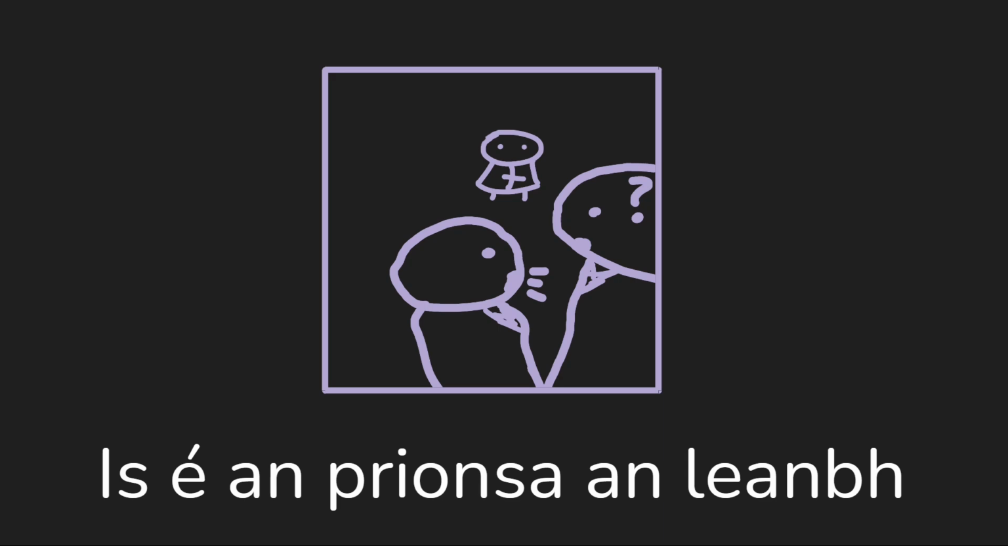We can see the child. We know there's a child there. But we're giving information about the child. The information is that he's the prince. That explains why he's there. Sé prionsa an leanbh. He's the prince.